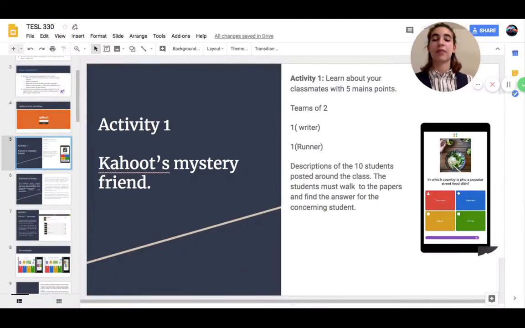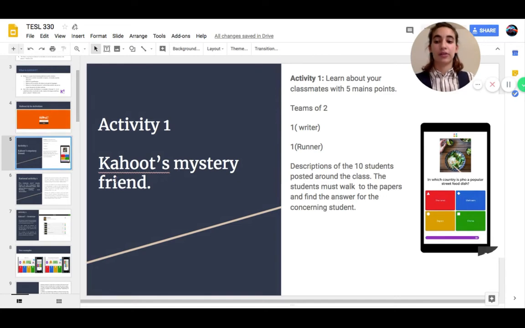In this activity, papers will be posted around the walls of the classroom, which will contain answers to the teacher's questionnaire. Students will be working in pairs to find and answer the questions as quickly as possible. One student will be in charge of walking, the runner, to find the answers, and the other will wait for his partner to have the answer to then post the correct answer on Kahoot.